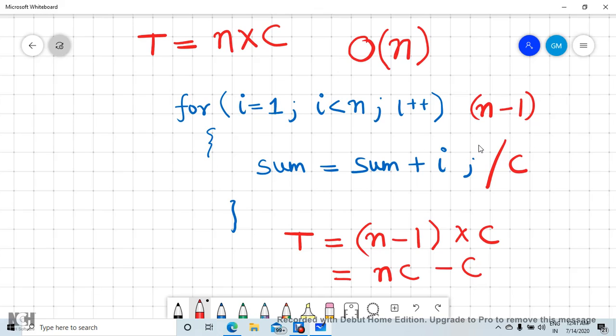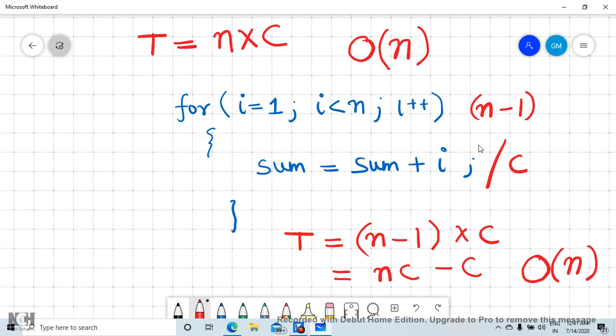Here c is constant, and only the time depends on n, which is a variable, the number of times it will be executed. So again the complexity of this algorithm will be of order n. Is it clear? It means we remove constant terms, and the time will be n multiplied by some number.